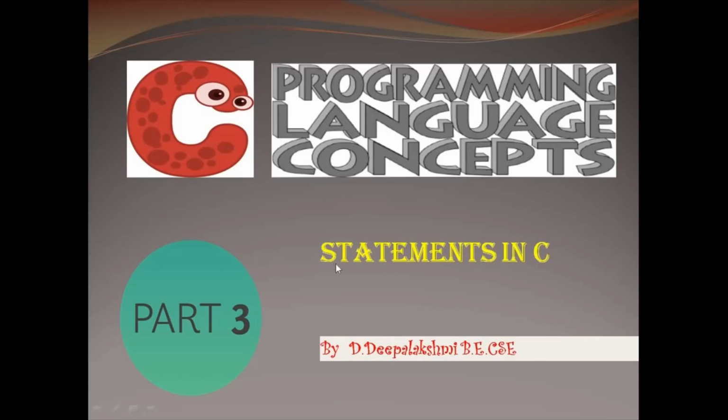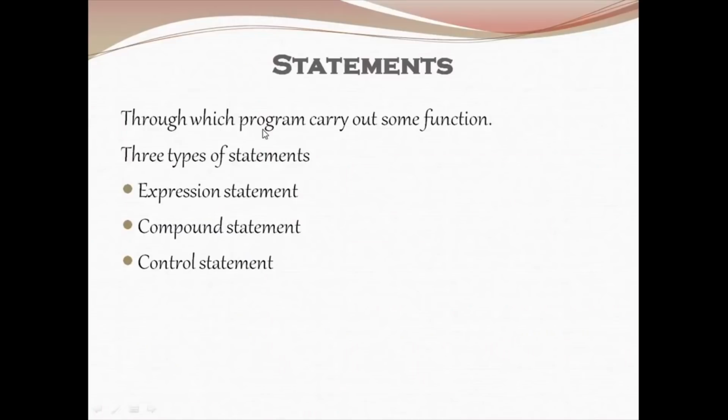Hi guys, this is my C programming concept video. In this video we are going to see statements in C. Statements are nothing but program lines that carry out some function. There are three types of statements in C: expression, compound and control statements.